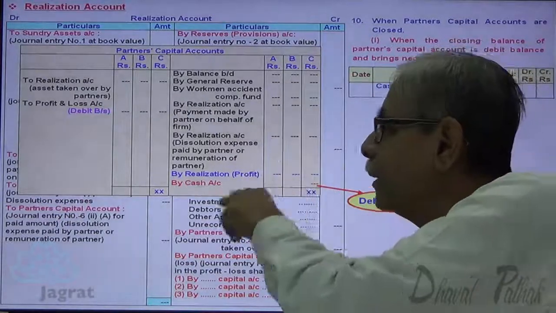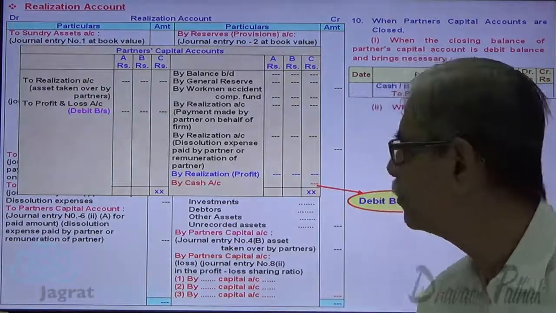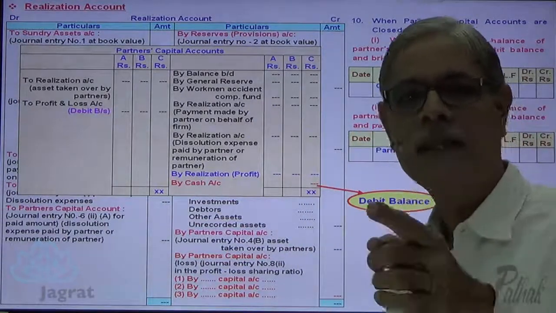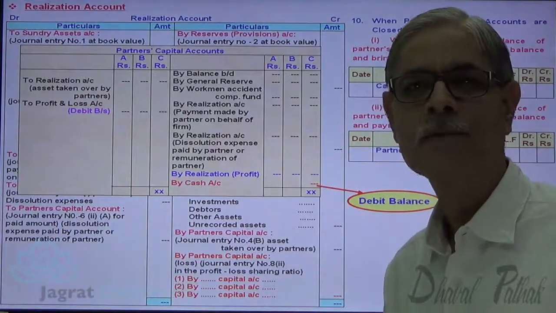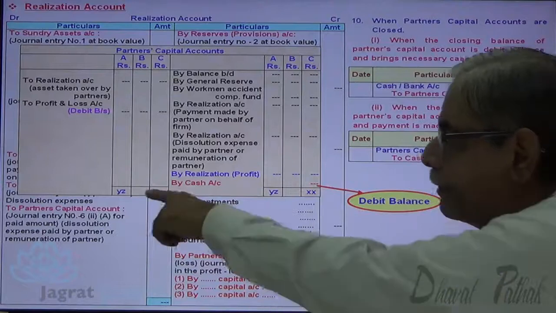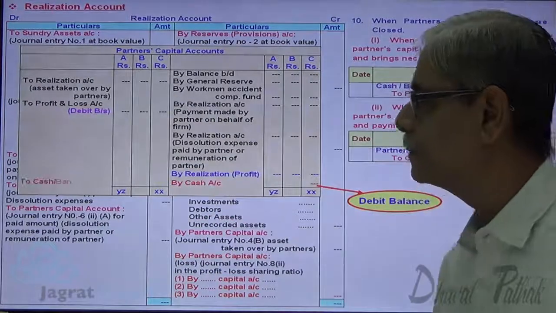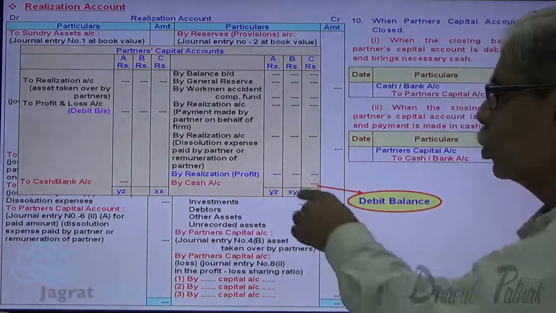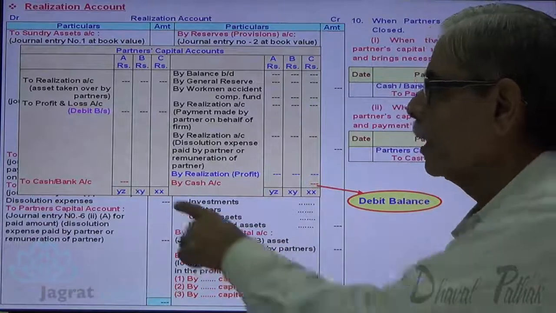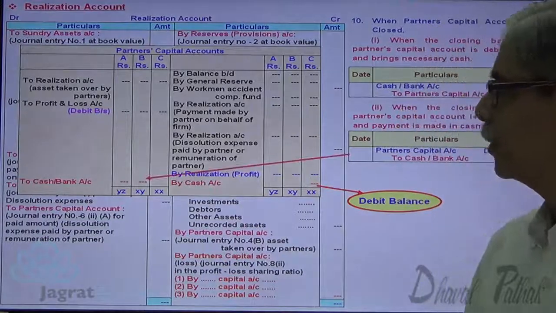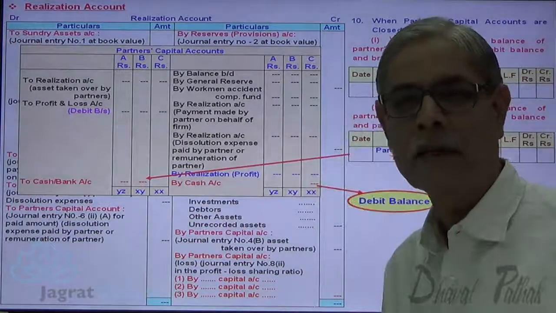Now suppose that for A and B there is a credit balance. If it is a credit balance, we have to pay. When we pay, the partner is the receiver, so debit the receiver: partner's capital account debit to cash account credit. Suppose this total is YZ. From YZ I will deduct these things, so I will get a credit balance that will be paid in cash. Similarly for B, the total is XY. Here the total of credit minus the total of debit gives the credit balance that has been paid. So partner's capital account debit to cash account.